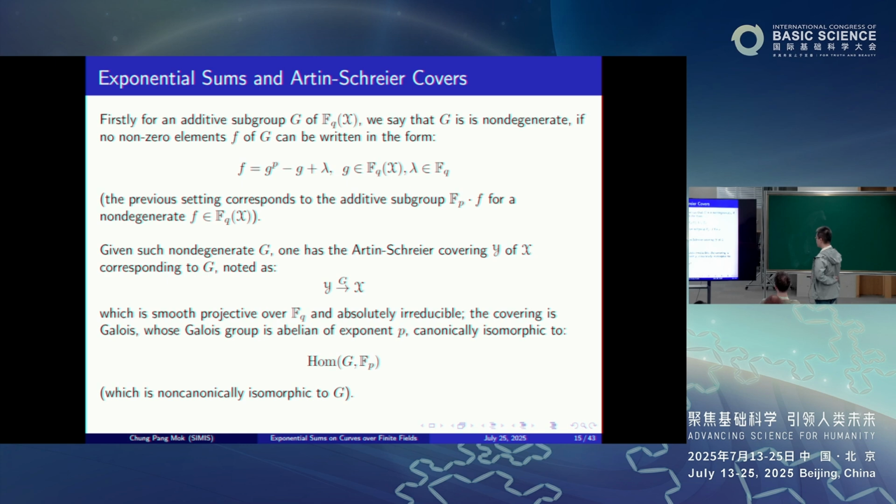Okay, so in this particular case, this non-degeneracy condition exactly corresponds to what we have already explained before. So given such a non-degenerate G, as in Lachal, one can define the so-called Artin-Schreier covering of y with respect to G, which we denote this way, which again is a smooth projective curve over F_q, absolutely irreducible. So the covering is Galois. The Galois group is abelian of exponent p, which is canonically isomorphic to the dual of G. Okay.